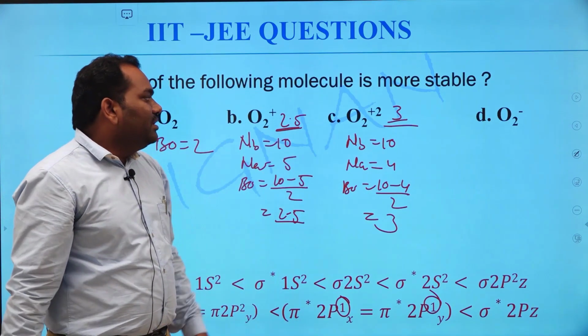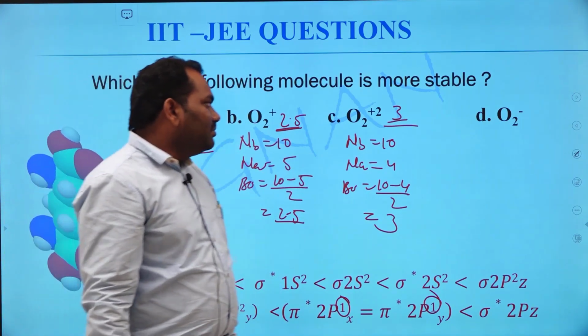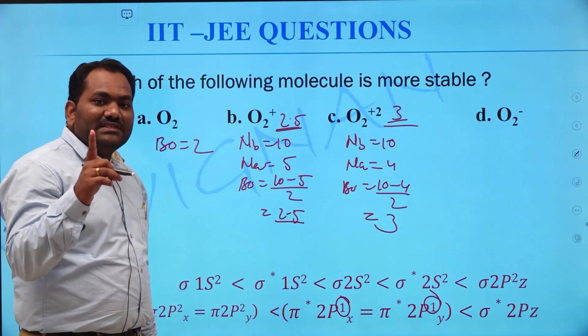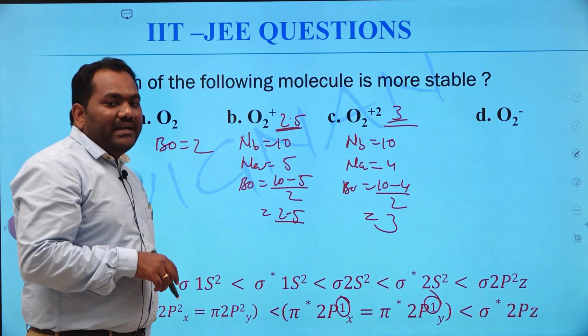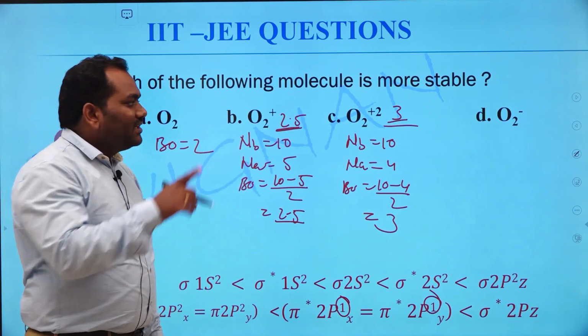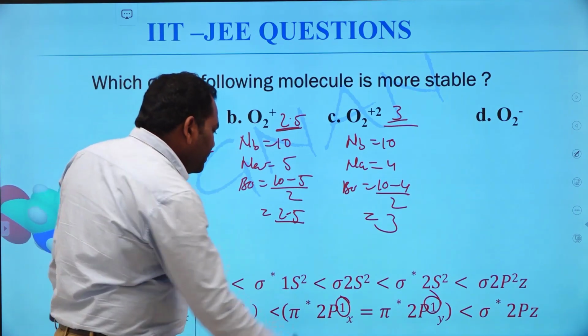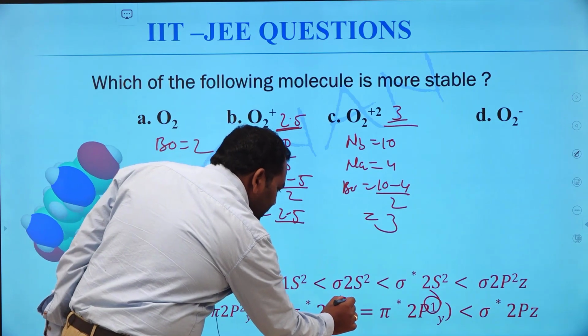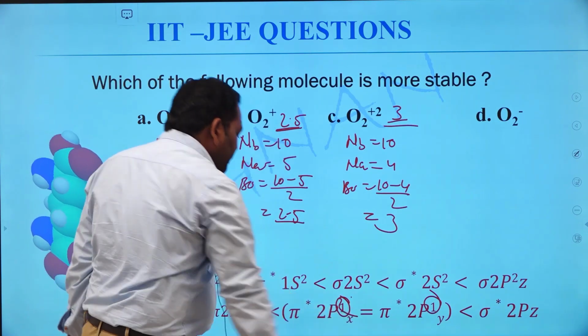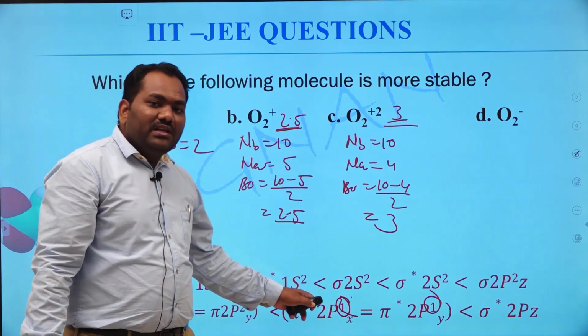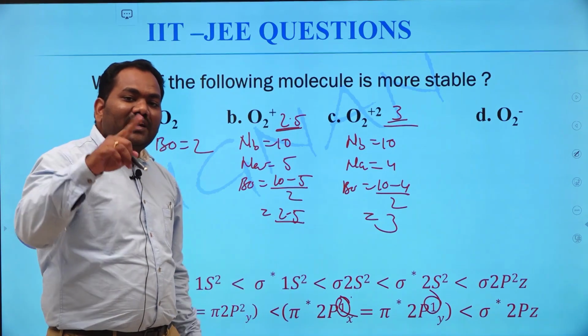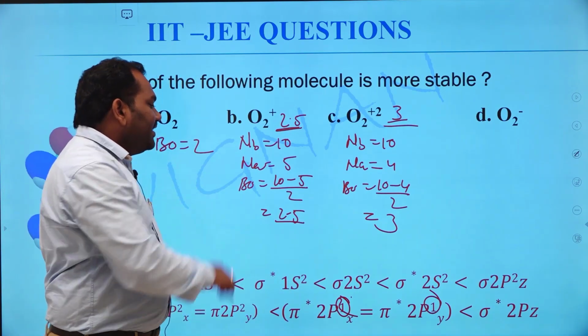Similarly, we calculate the bond order of O2 minus. O2 minus means a new electron is added to the O2 molecule, and then it is converted to O2 minus. That newly coming electron enters the pi star 2px molecular orbital. So one electron is increased in the anti-bonding electrons.